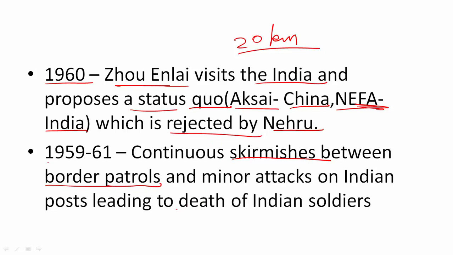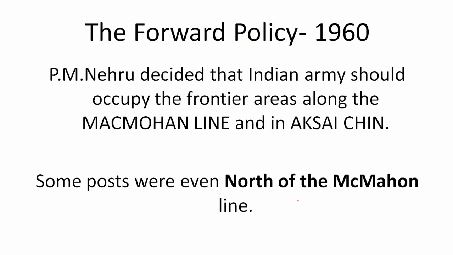But there were quite a few deaths of Indian soldiers in these skirmishes, and pressure was mounting on the government to do something. Now, by this time, Nehru had also realized that China will not sit down quietly for its border dispute, and it will do something, and most probably there will be a war. When this realization dawned on the Indian government, they decided to follow a forward policy. It is said that it was suggested by the Intelligence Bureau to Nehru that you should follow this forward policy.